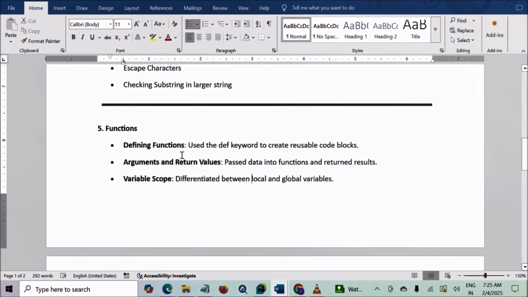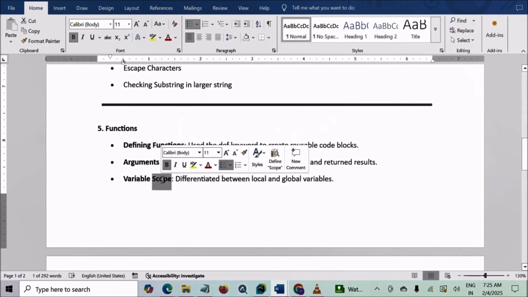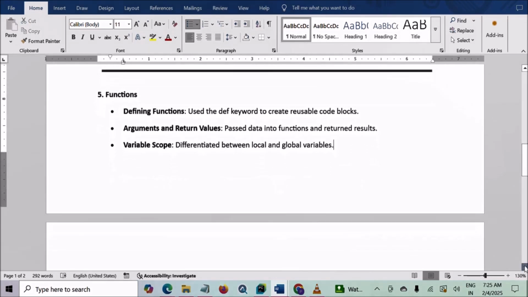In the function section, we created reusable code blocks using functions. We also discussed how to pass arguments in functions, how to return values from functions, and the scope of variables in functions. In this, we discussed global variables and local variables.